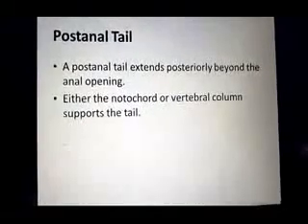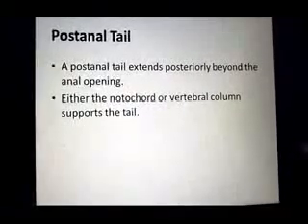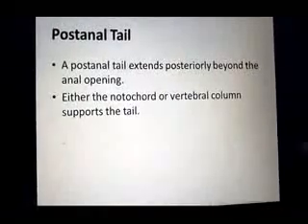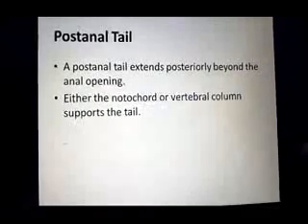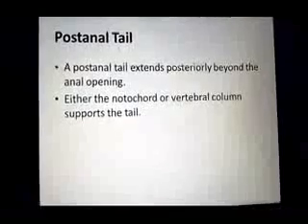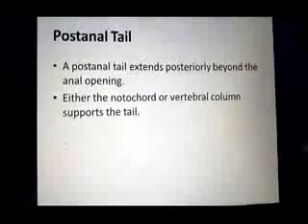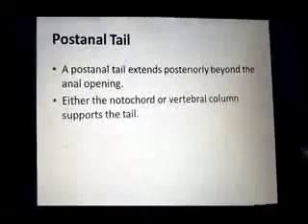In earlier chordates, in subphylum Urochordata and Cephalochordata, it is supported by the notochord, and in subphylum Vertebrata, the post anal tail is supported by the vertebral column. So these are the basic characteristics of phylum Chordata.